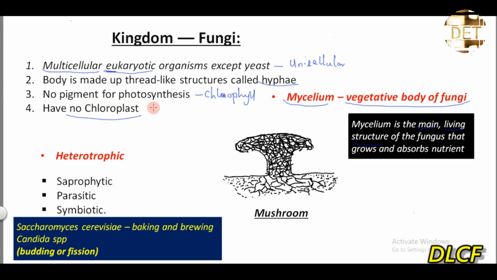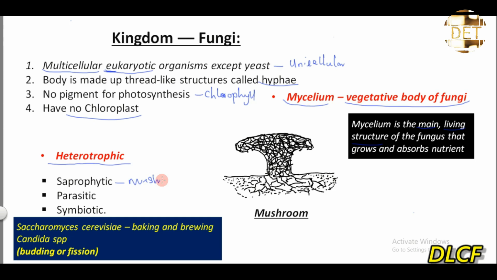The question is, how do they then feed? So fungi carry out a heterotrophic mode of nutrition, which means that they feed on already prepared food, right? They are dependent feeders. So examples of the heterotrophic nutrition that fungi carry out is the saprophytic nutrition, in which they feed on dead decaying organic substances. An example of such fungi is mushroom.